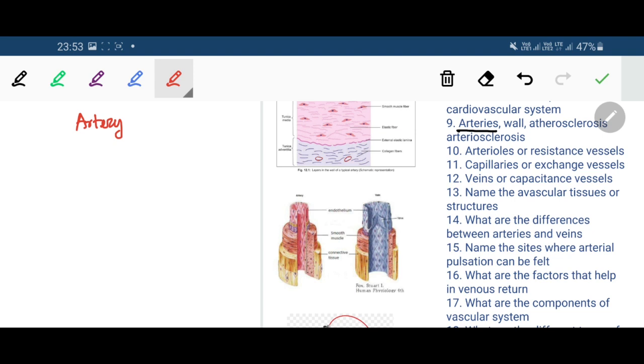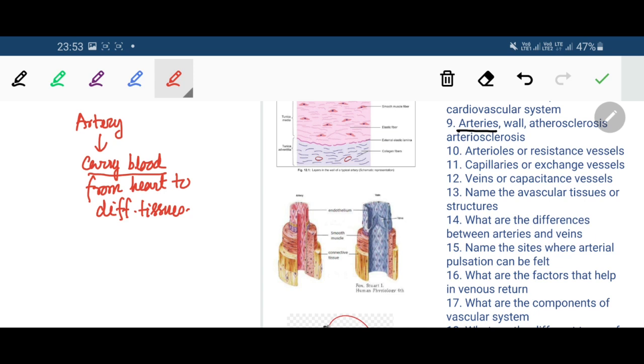Arteries are those vessels which carry the blood from the heart to various tissues. So basically arteries are carrying blood away from the heart. But the veins, they return the blood back to the heart. So the veins carry the blood towards the heart. So that is the main difference between the arteries and the veins.